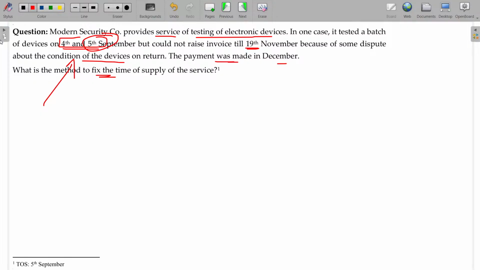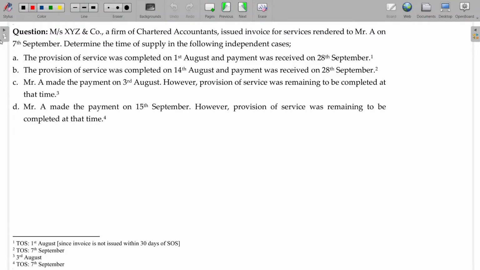Okay, the later date. So the process continues on 4th and 5th. We assume that the complete one is over by 5th September. As the invoice is not raised within 30 days from the date of completion of supply of service, then the completion of supply of service date along with the payment date will be compared, and whichever is earlier will be taken.